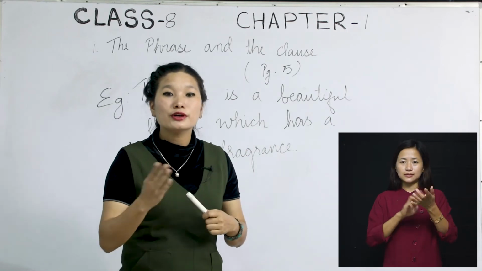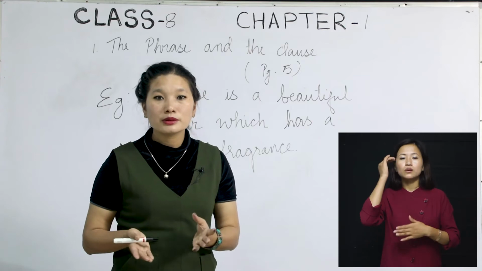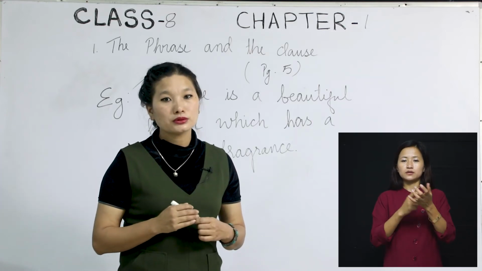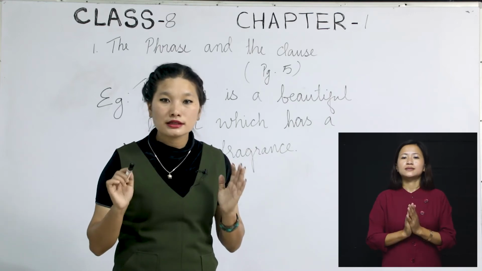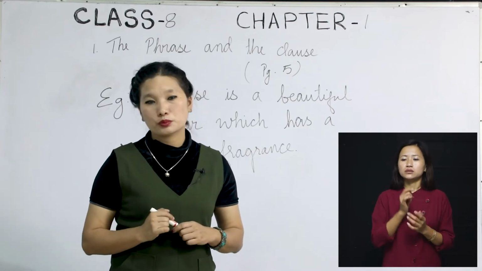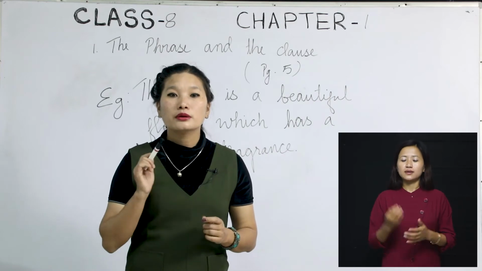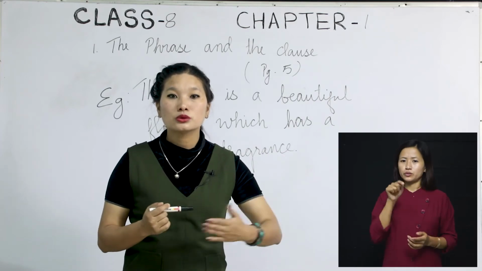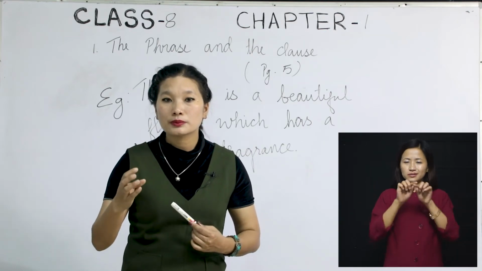I'm also going to give you another example to let you know what is a finite verb and what is non-finite. I go to school to study, okay? I go to school to study. That is a present tense in itself. If I ask you to change that into past tense, you will have to change it in this way. I went to school to study. That means you went to school earlier, okay, to study. The sentence shows that it's past tense.